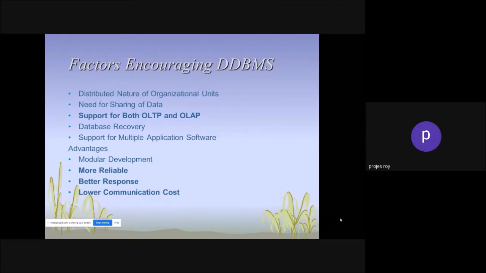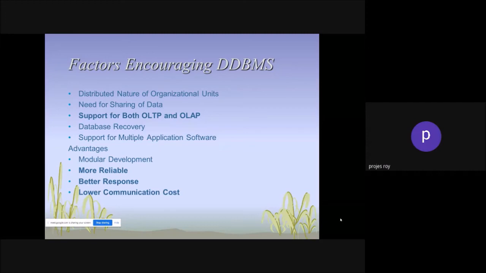That's why it supports multiple application software. The most basic feature of the distributed database system is that they are more focused on multi-application software.